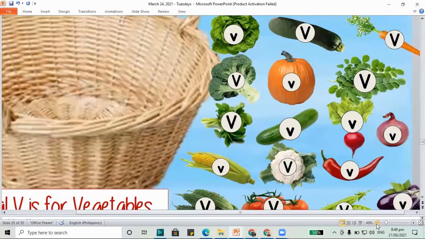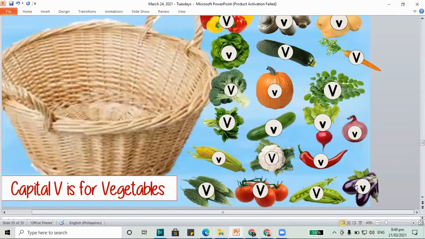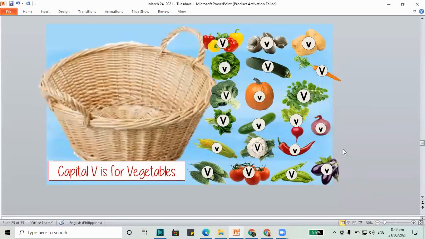Now, what do we have here? Oh, it's the vegetables. Let's sort our vegetables and put them in the basket. We only need capital letter V. It says capital V is for vegetables. So let's find all the vegetables that have capital V.